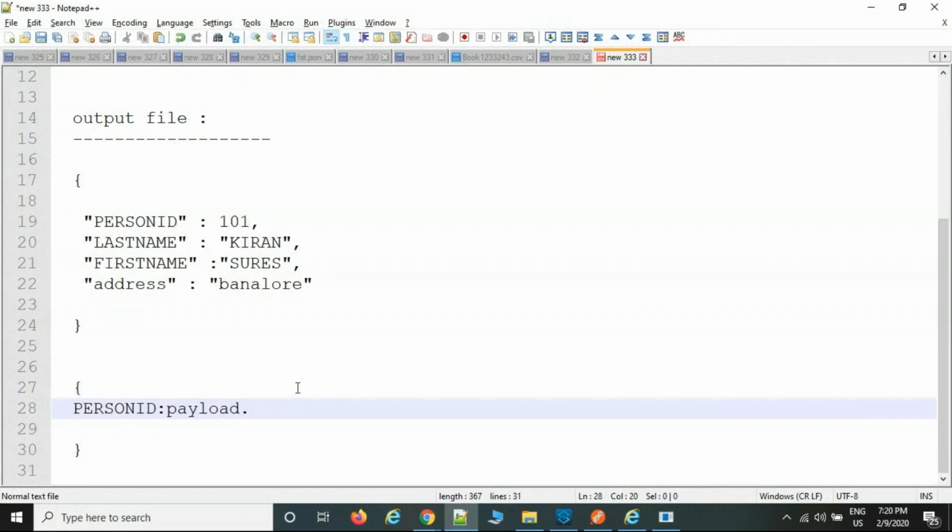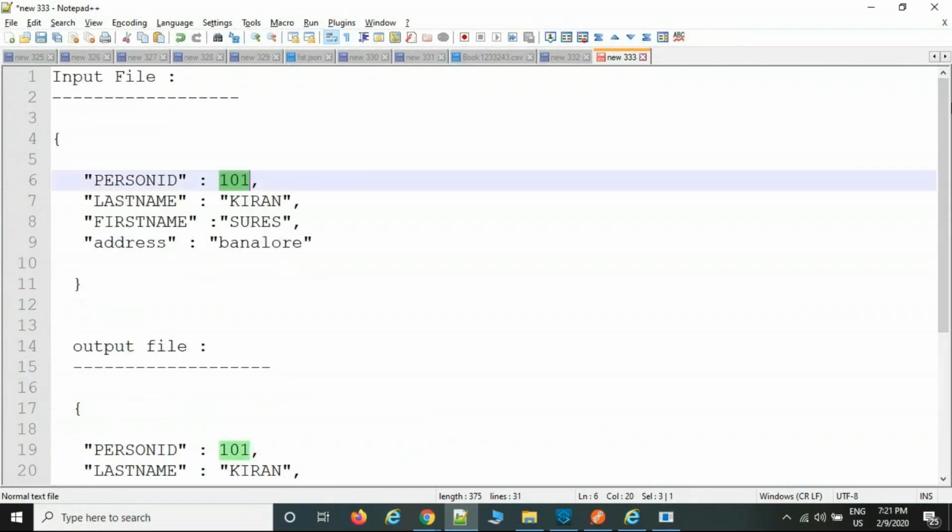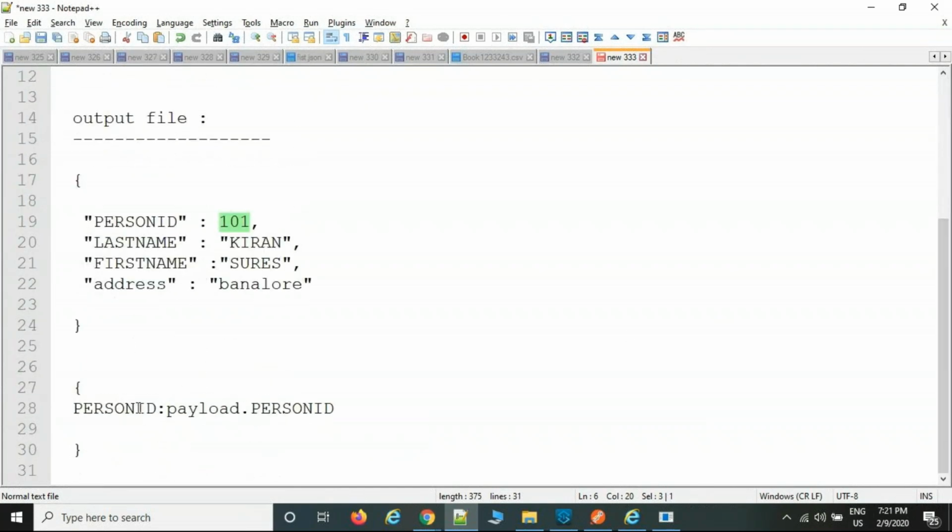So I am going to select payload here. In the payload, multiple keys are available. Payload is nothing but the source-type payload I'm talking about. Which key do you want, which value of the key? I want the person ID value of the key. What is the person ID value here? Person ID value 101. It is going to be appended to the target system key value. Understand? This is the first data record we need to write.